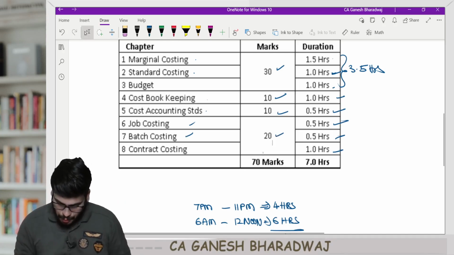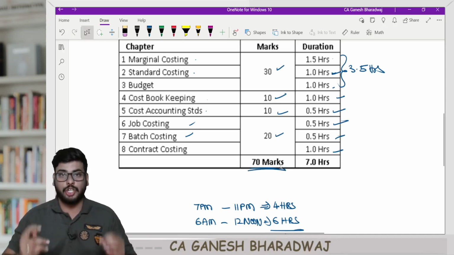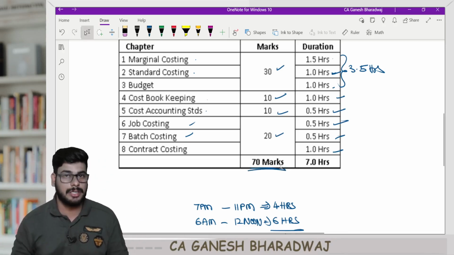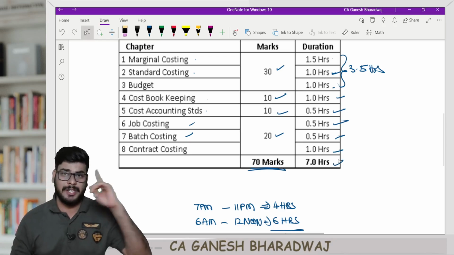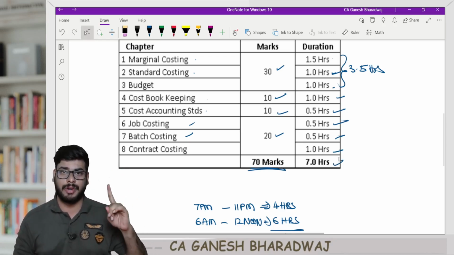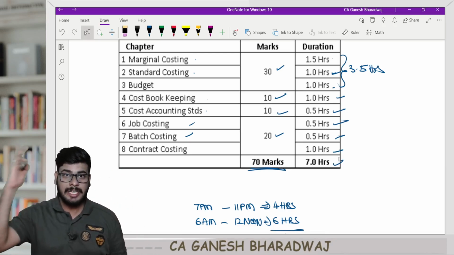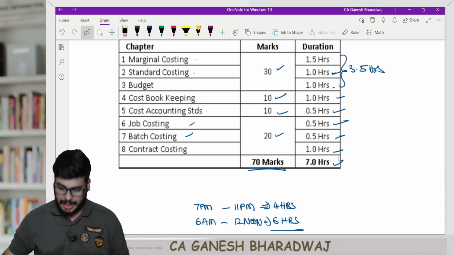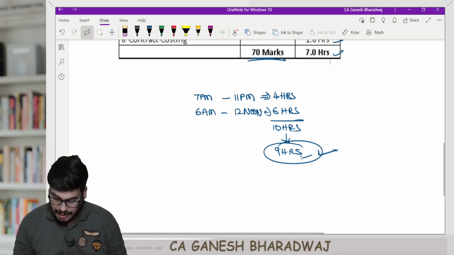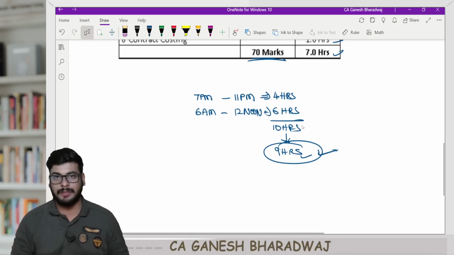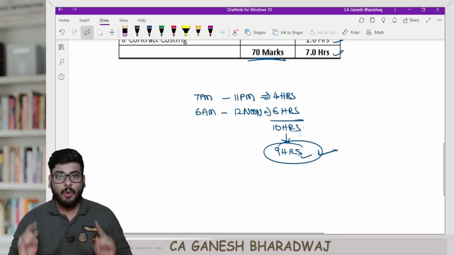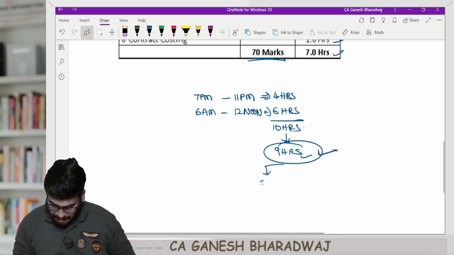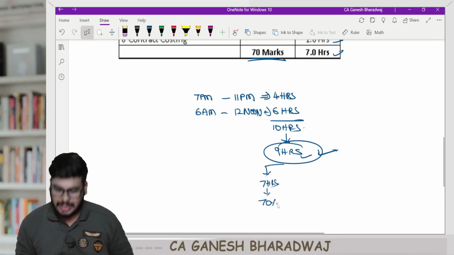So this way, if you add up, you would have covered a total of 70 marks by just effectively spending 7 hours the day before your exam. Clear with this? 70 marks by just spending 7 hours. Now, as per our conservative calculation, I even removed 1 hour from this 10 hours, right? Out of this 9 hours, you spend the first 7 hours and get a coverage of 70 marks.